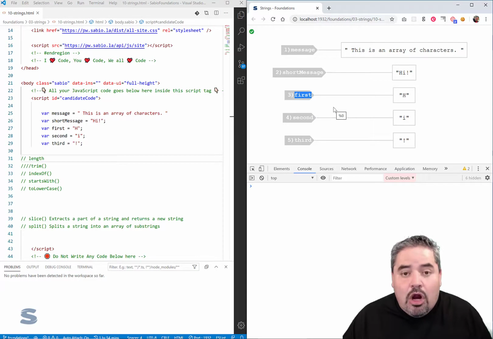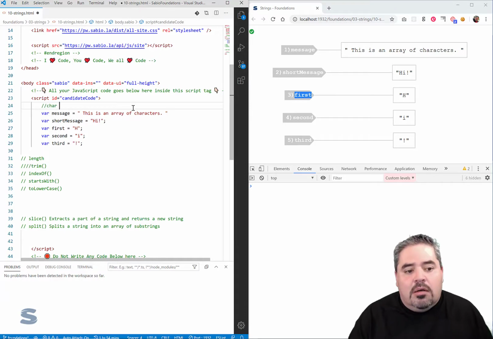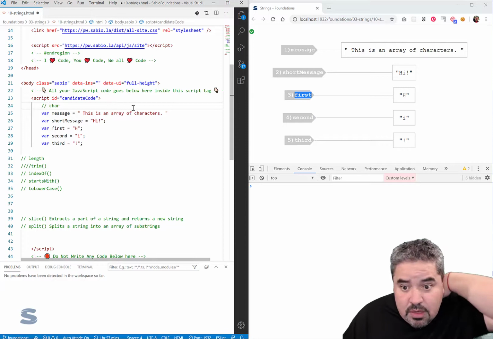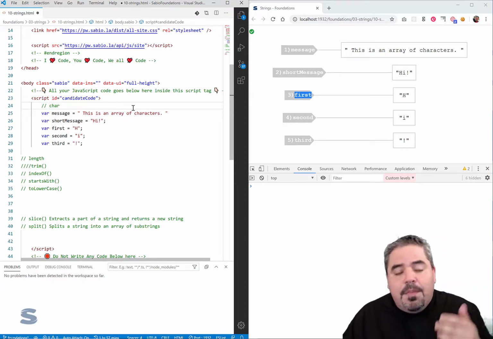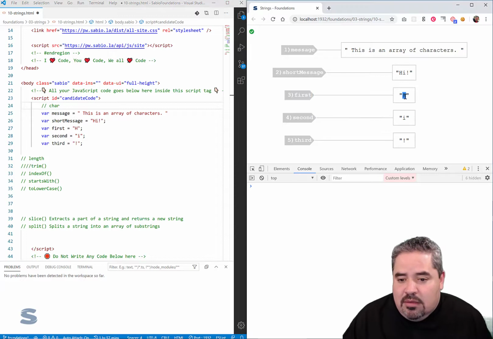character, char, C-H-R. So when we talk about an array of characters, let me write this out, char, an array of characters. So the first member of this array that I've written out so that we can talk about it on the screen here is H. The second one is I, and then the third one is this exclamation mark.